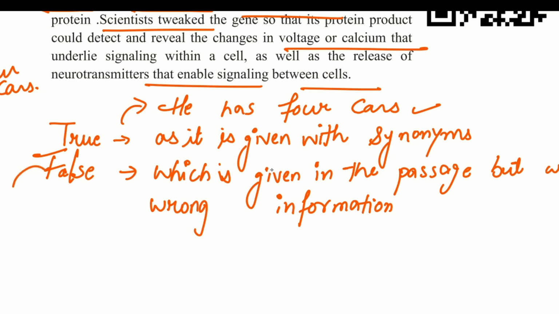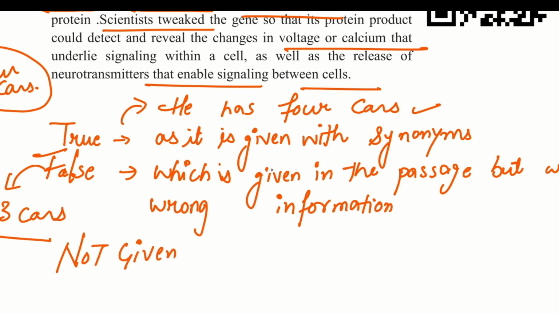If there is a statement in the question that he has 3 cars, so obviously in the passage it is given that he has 4 cars, but in the question that he has 3 cars, so obviously this is a false statement. So what is a not given statement? A not given statement is that he has a scooter.